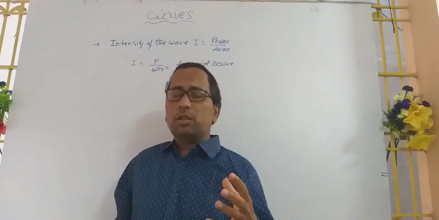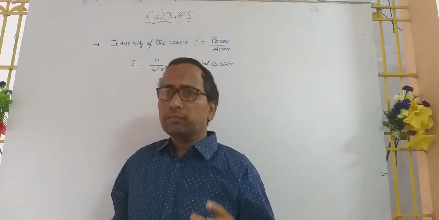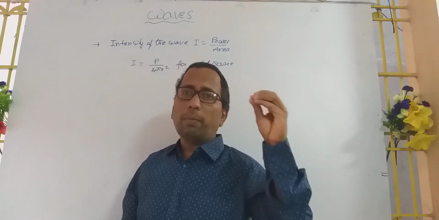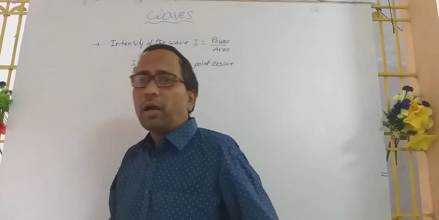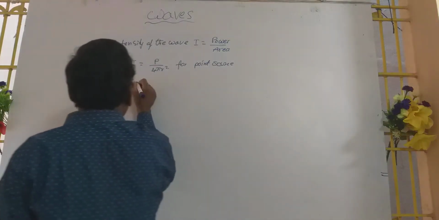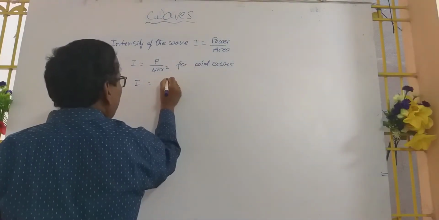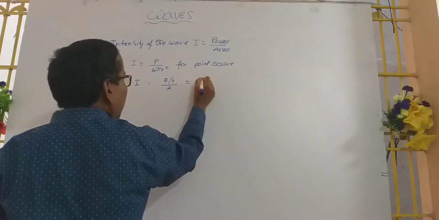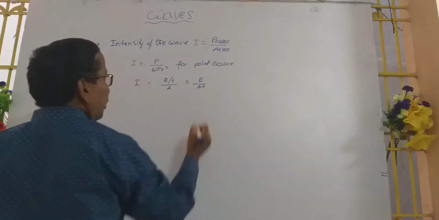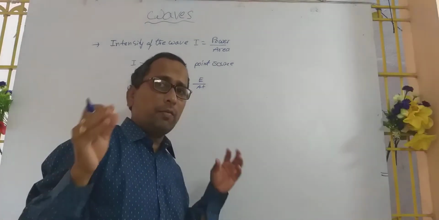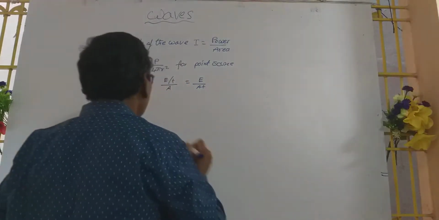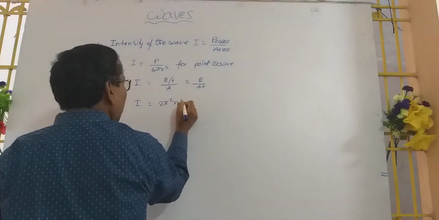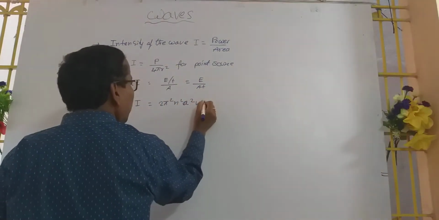Now in this situation we have to take up the solid angle. That's why here the intensity of the wave I = power by 4πr². Also, intensity is power, which means energy per unit time, by area, so you can write energy by At. From this we arrive at the final formula: I = 2π²n²a²vρ.